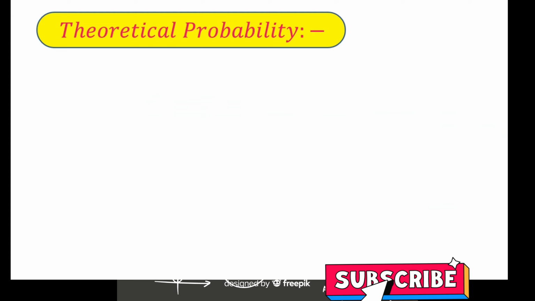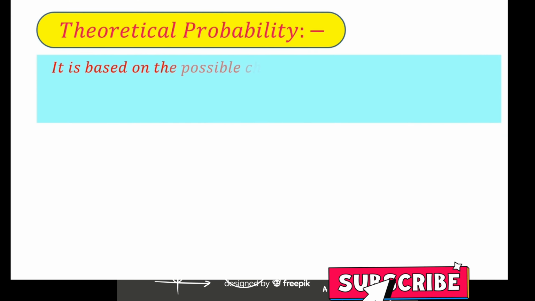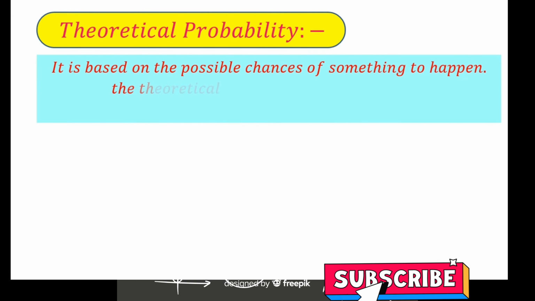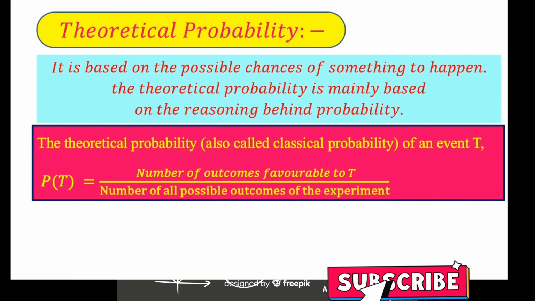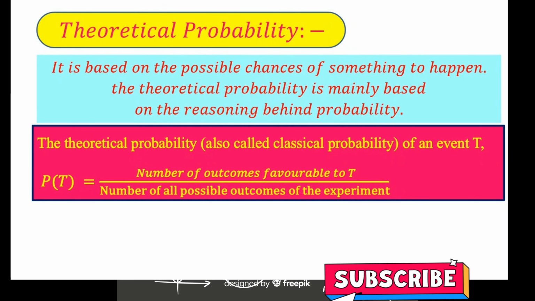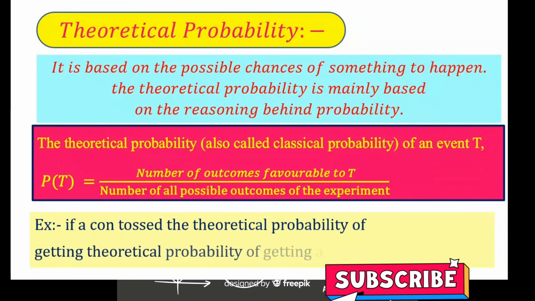Next one, theoretical probability. It is based on the possible chances of something to happen. The theoretical probability is mainly based on the reasoning behind probability. The theoretical probability of event T is equal to the number of outcomes favorable to T divided by the number of all possible outcomes of the experiment. That is, favorable outcomes by total outcomes.